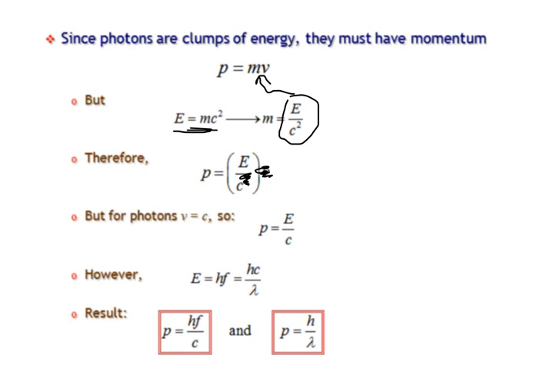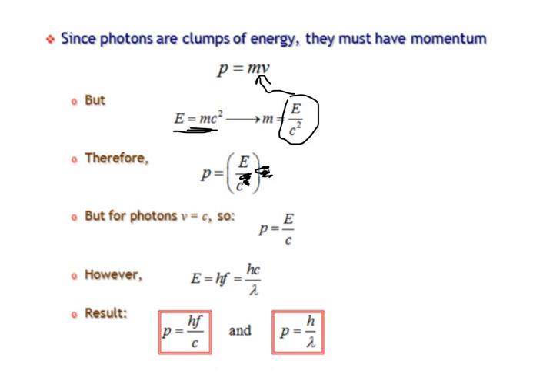So they either put hf in the spot of E, or they rearranged it and did h over wavelength. Those are the two formulas they came up with. Okay. So the long story short is that they actually did this algebraic proof first, and they said, I predict that momentum is possible via waves.